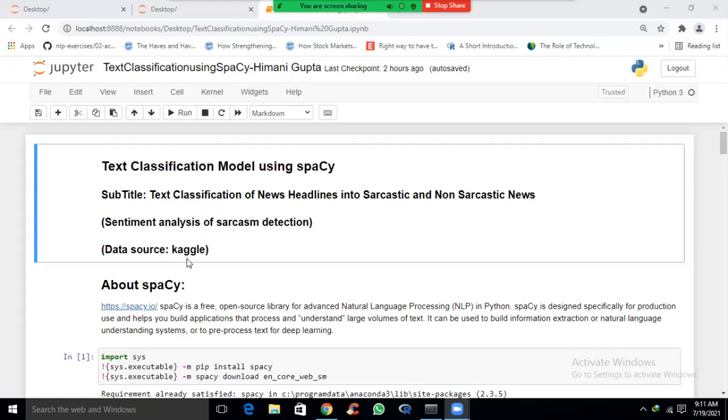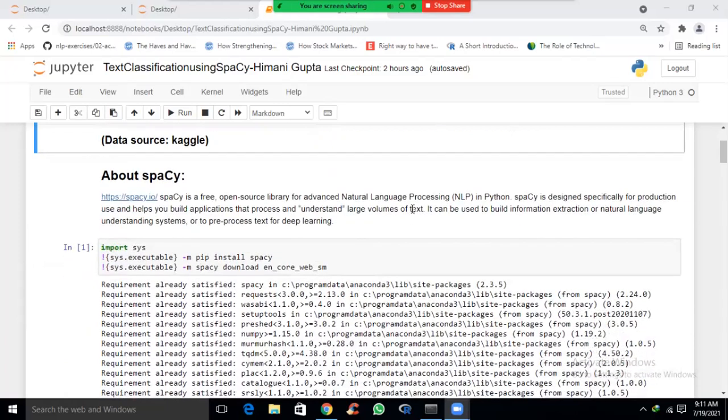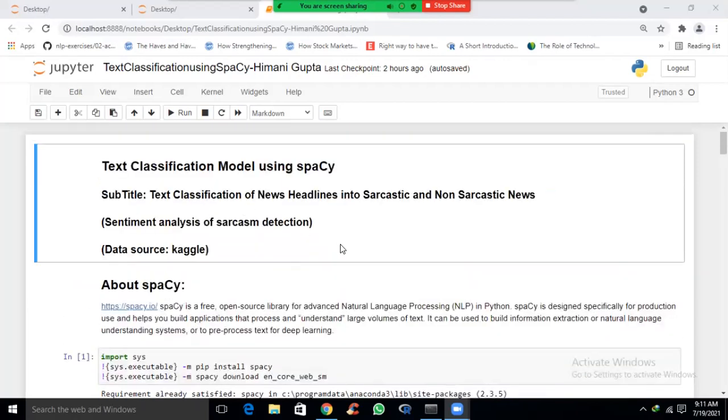Now, using the data from Kaggle, we have classified news headlines into sarcastic and non-sarcastic using a model which is built using the Spacy library of Python. It's an advanced NLP library of Python. It is designed specifically for production use and helps us in building applications that process and understand large volumes of text. It can be used to build information extraction or natural language understanding systems or to pre-process text for deep learning.